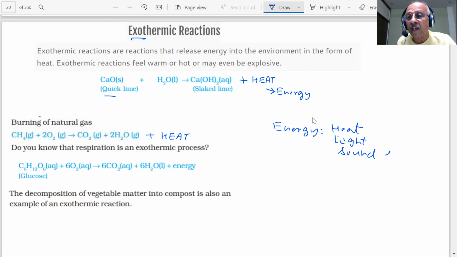In the case of explosions, students, when an explosion takes place, what happens? So the energy may be emitted in different forms, but in chemistry, in our reactions, most of the time it is the heat energy which we are talking about.